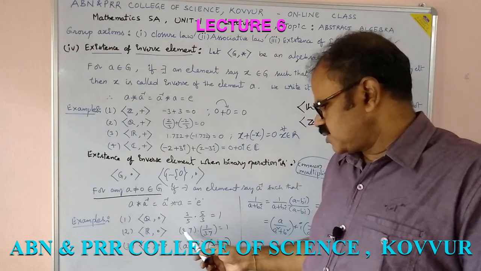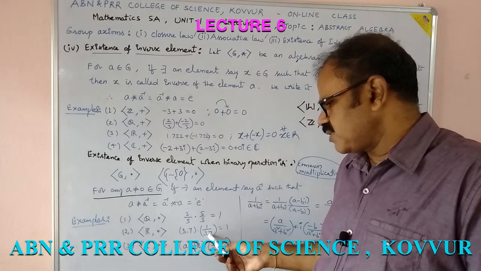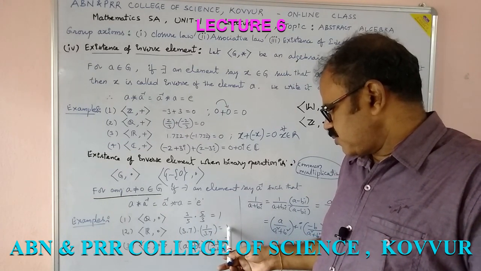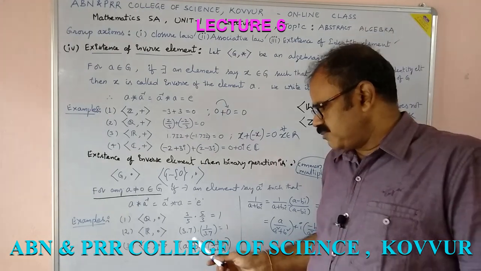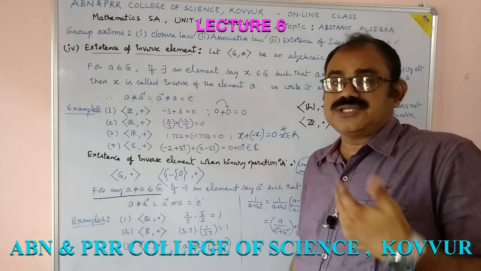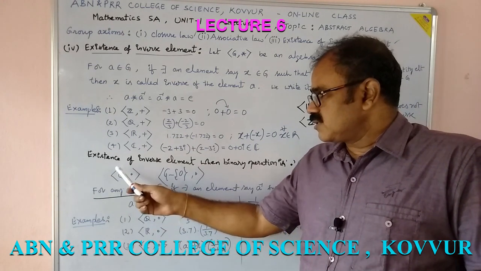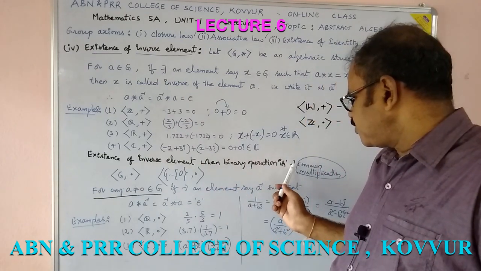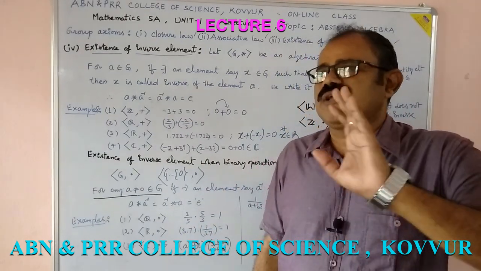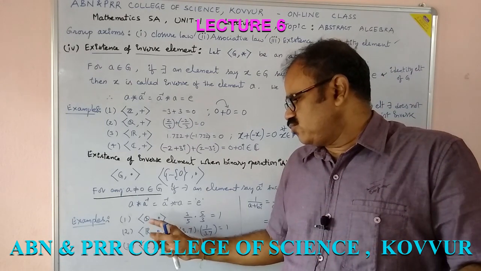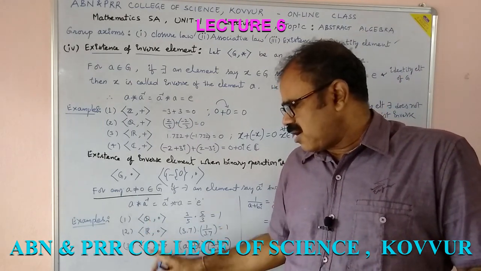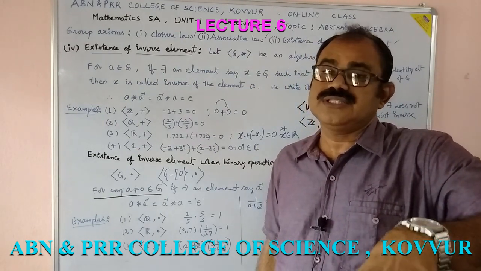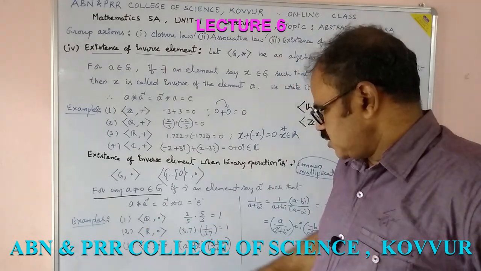Consider R dot, real numbers, suppose 3.7 and 1 by 3.7. This is a real number, and this is again a real number. Real number into this real number, we get 1, which is the identity element. Therefore, for every real number there exists an inverse. So when we discuss the inverse element with binary operation dot, we have to say for every non-zero element in Q, or in R, or in C, there exists an inverse.